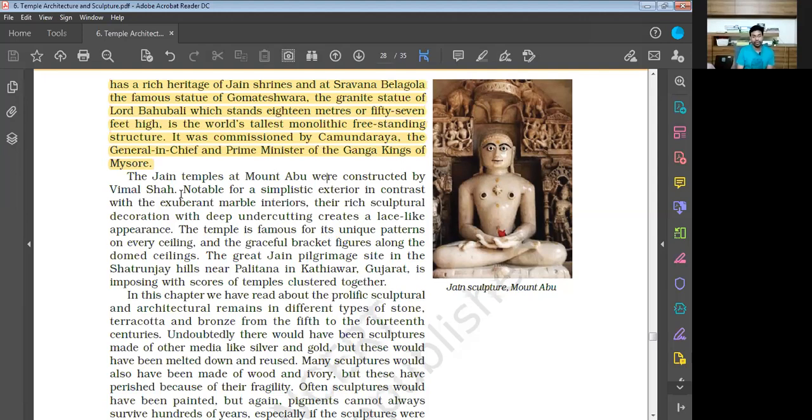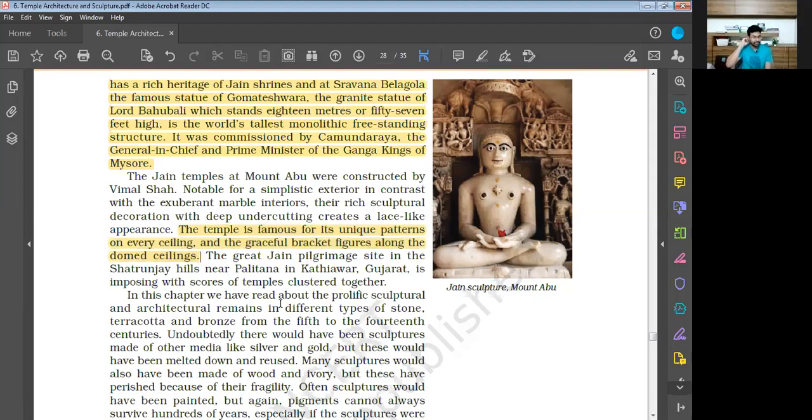The temples are notable for a simple exterior in contrast with exuberant marble interiors. Their rich sculptural decoration with deep undercutting creates a lace-like appearance. The temple is famous for its unique patterns on every ceiling, and the graceful brackets figure along the domed ceilings. This is important information.